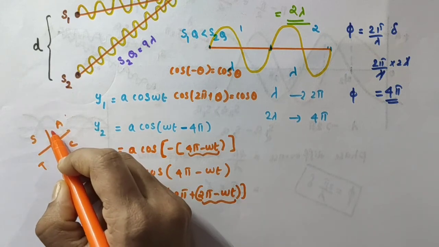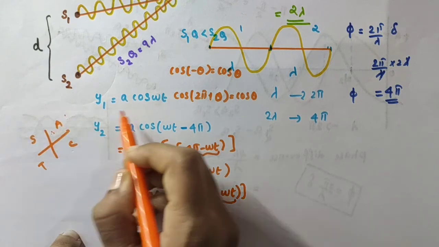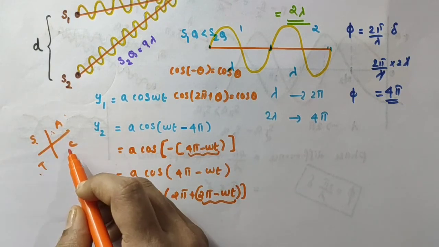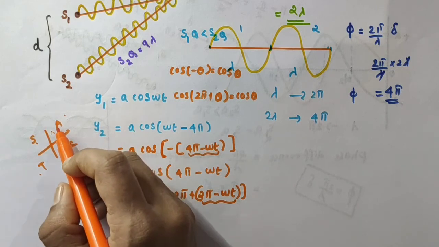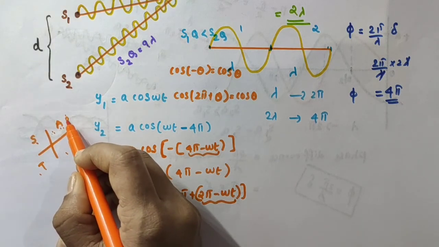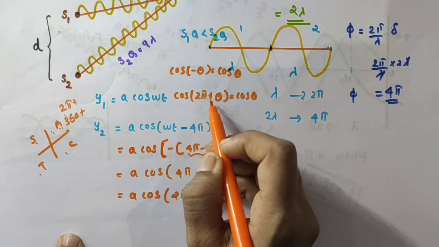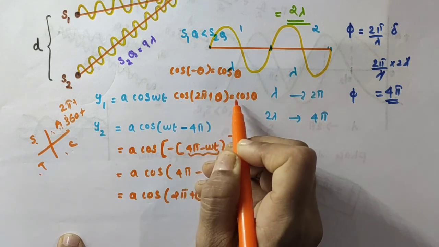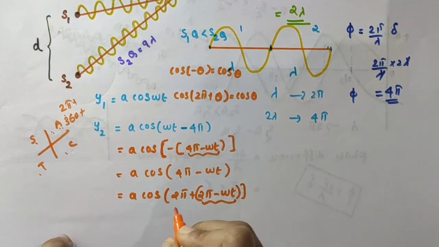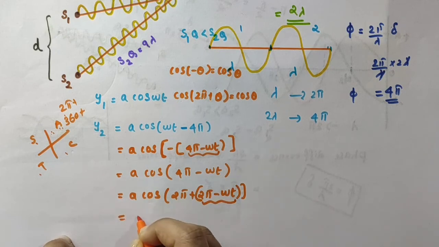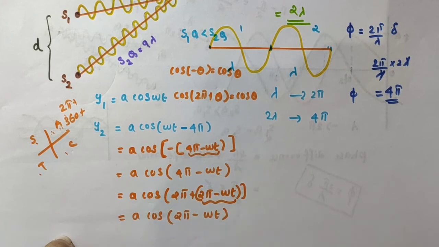Here 90 minus, 360 plus. 360 plus means 2 pi plus. Then 90 plus, 180 minus, then 180 plus, 270 minus, 270 plus, 360 minus, then 360 plus, 90 minus. 360 plus means 2 pi plus, so all positive, so cos is positive here. So cos of 2 pi plus theta is equal to what? Cos theta. Similarly, cos of 2 pi plus this can be taken as theta, so that will be equal to cos of theta itself. So this can be written as A into cos of 2 pi minus omega t.